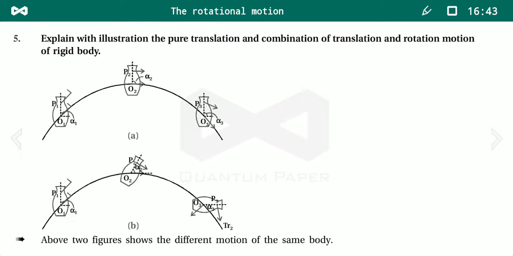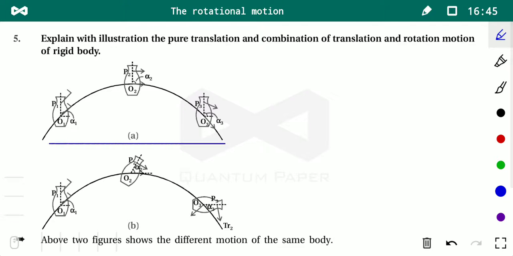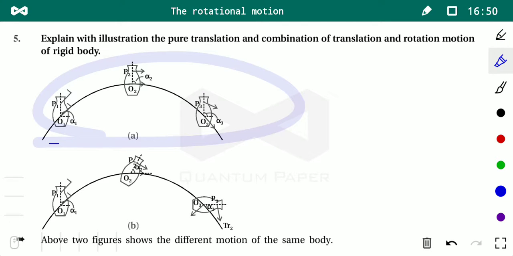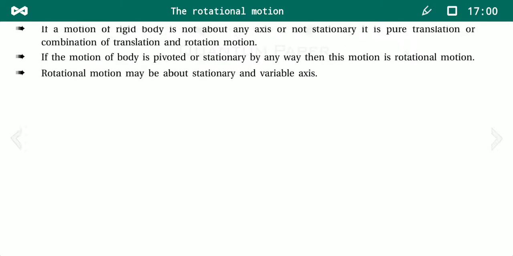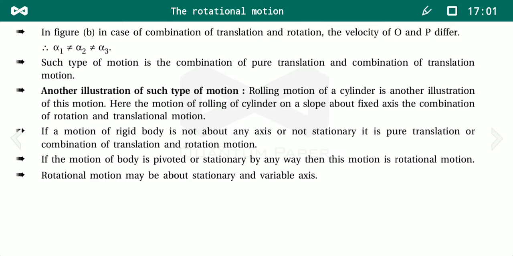So here, students, the message is that this body is not performing motion about any fixed axis. So we can come to the conclusion that if the body is not moving about any axis or a stationary point, then that body may perform either pure translation motion or a combination of translation and rotational motion.